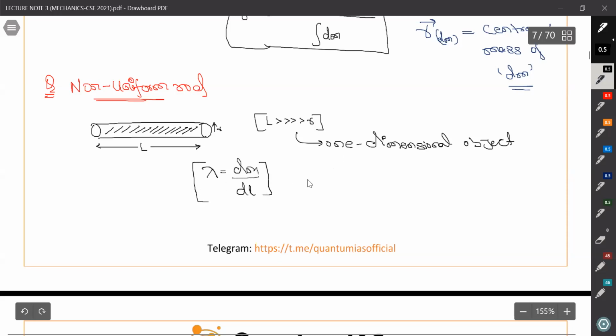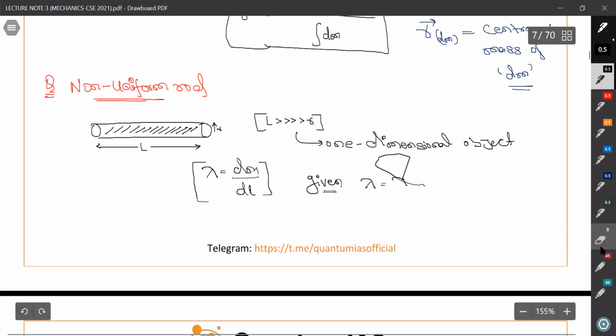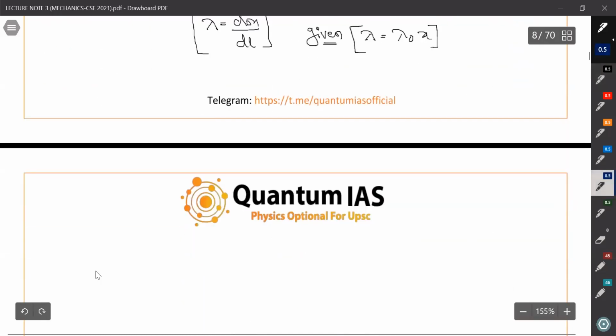Also here it's given that lambda equals lambda naught x, and we are required to find the center of mass of the object. So how can we solve this? Come to the solution part.